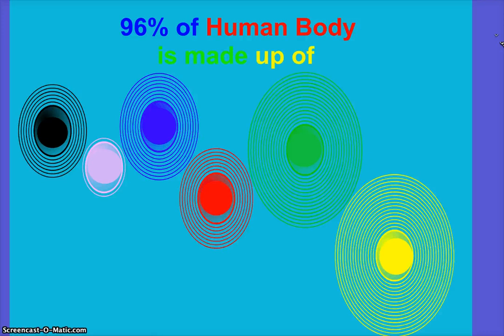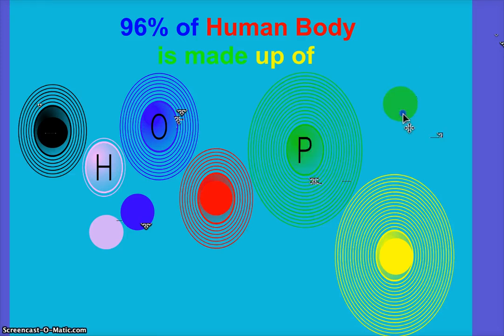All right, 96% of your body is made up of 5 elements that we're going to learn how they cycle through Earth. What are they? So what is water made up of? We're talking about elements. Hydrogen and oxygen. Iron's not one of them. Magnesium. You learn this in bio too. Potassium. No, but there's a P. Phosphorus. Good thinking.